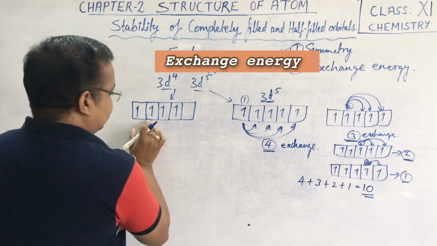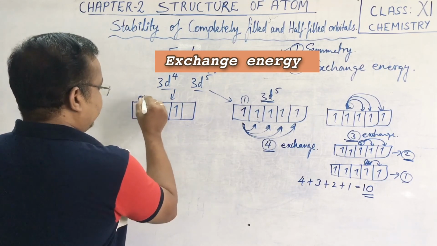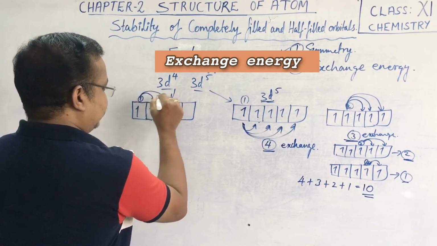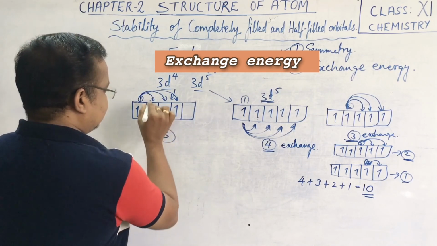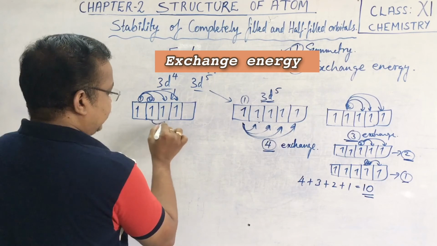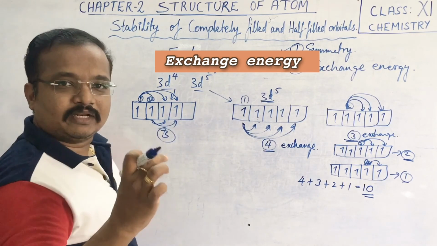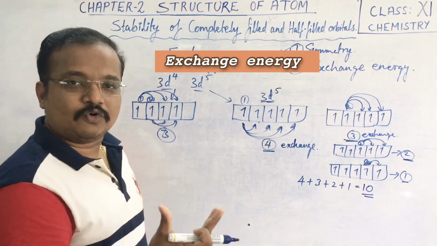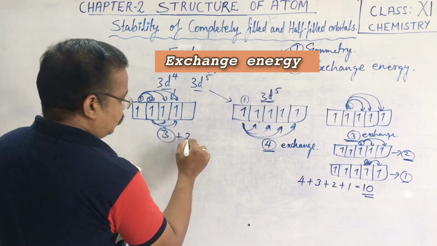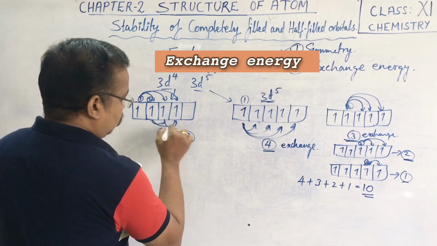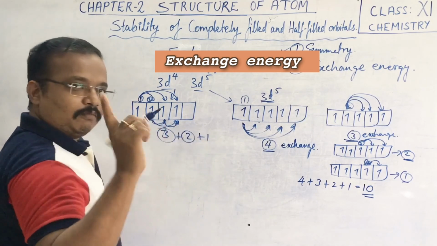Now if you consider the 4 electron case, 3d4, the first electron can go here, then here and here. So there are 3 positions. Then in the second electron's case, it can go here as well as here. The vacant orbital we cannot use as an exchangeable position. So this is 2, and the last electron just goes and combines, so it has 1 more exchangeable position.